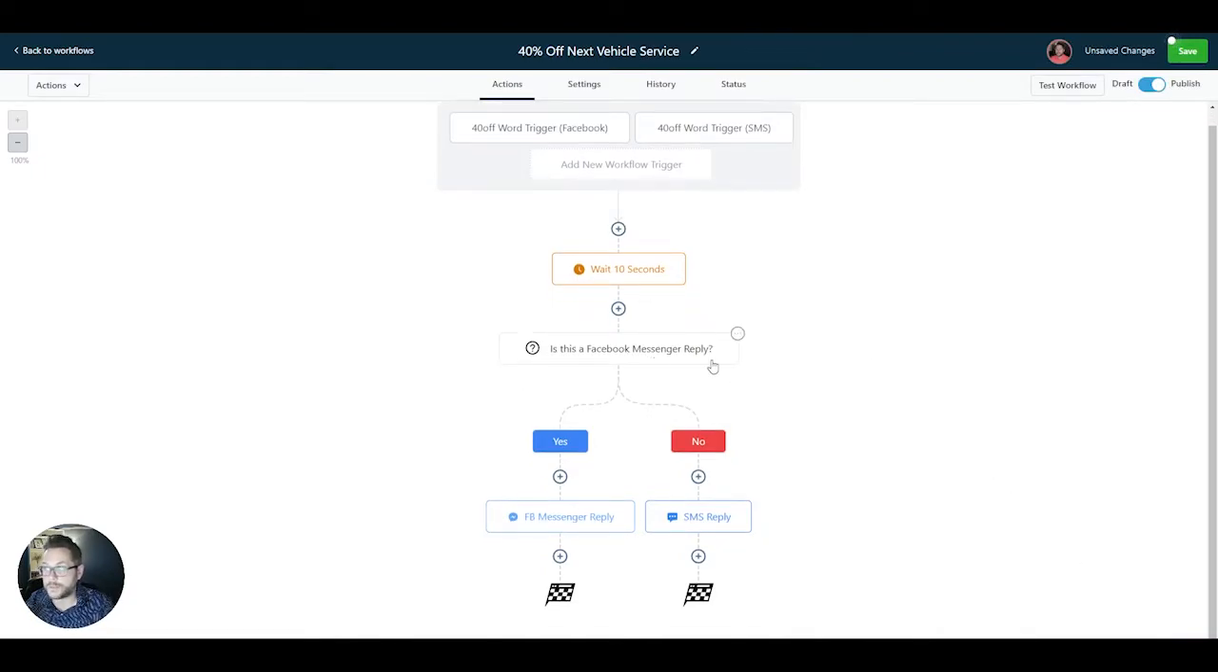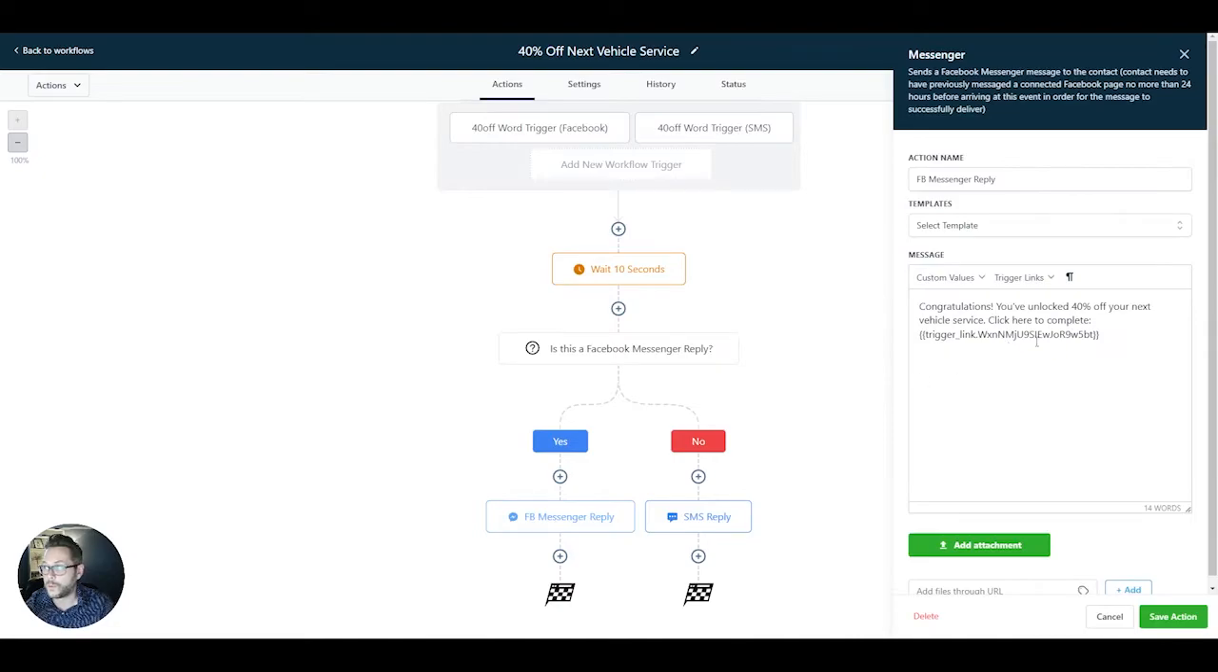So if this was a Facebook Messenger reply, we're going to shoot a message back to the client with the offer message. Congratulations, you've unlocked 40% off your next vehicle service. Click here to complete, with a trigger link. Trigger links are something we'll touch on in another masterclass. It's a nice way to track when your clients and customers do click on the link.